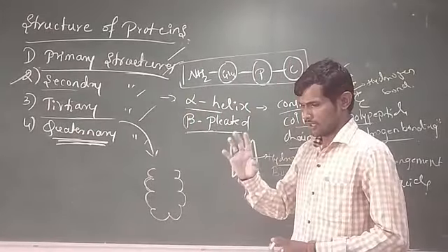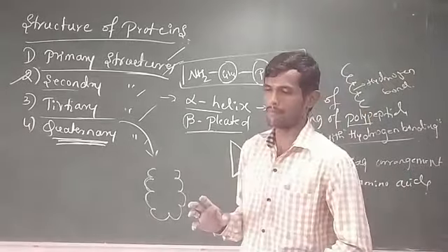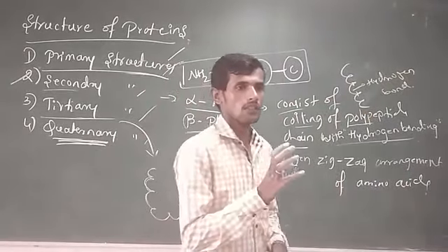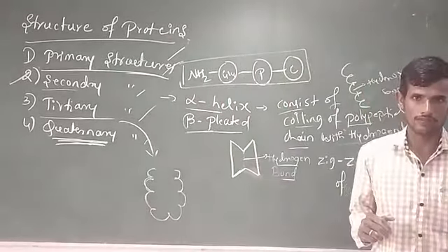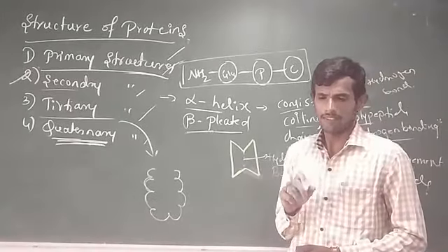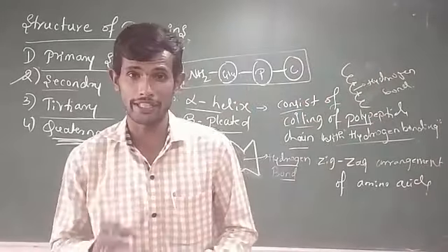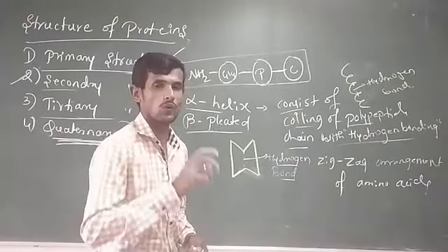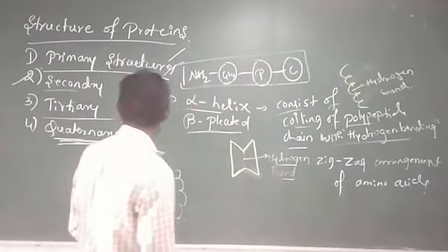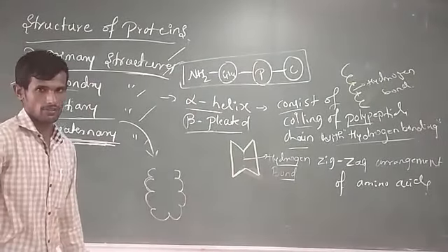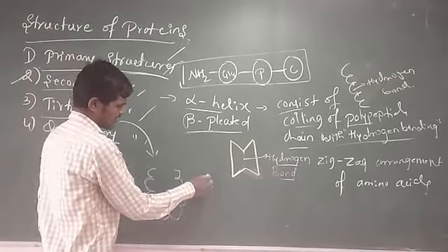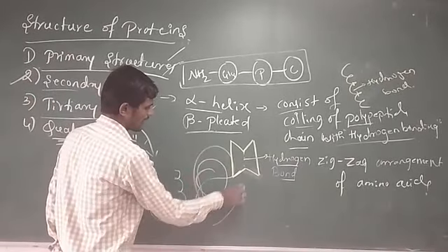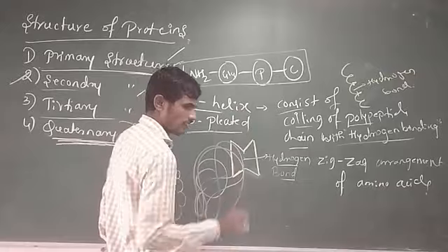Students, you know, some of the proteins are made with 2 or more polypeptide chains called subunits. The spatial arrangement of these subunits with respect to one another is referred to as the quaternary structure of proteins. These quaternary structures appear like this.